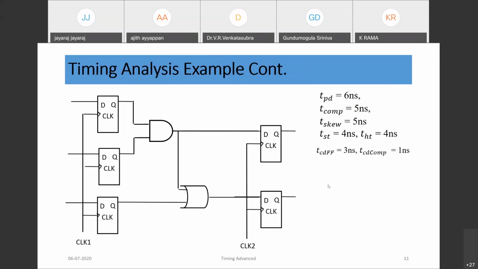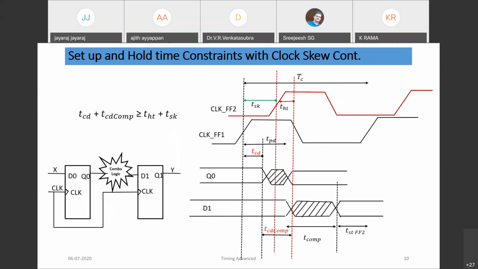Any problems, Neeraja? Hello, is it not audible for you? Yeah, I think there is a problem with Neeraja. Check your mic. Sorry, check your speakers. I think sir can continue. No problem.